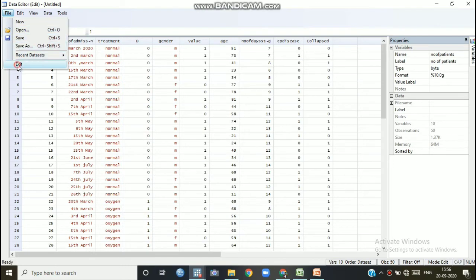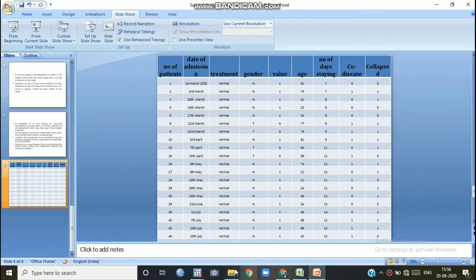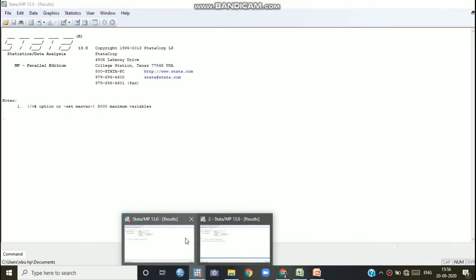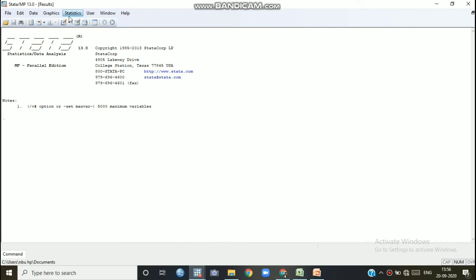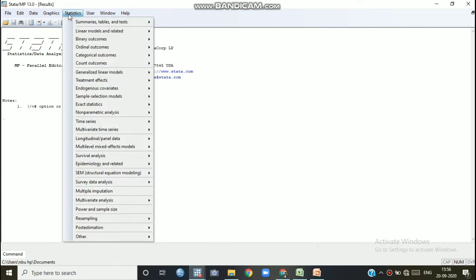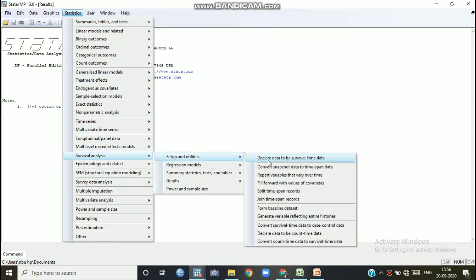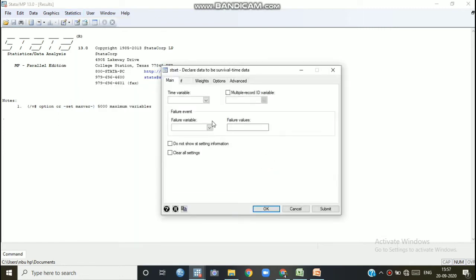Now we have to apply our software. Our first task is to declare that this data is survival data. So go to survival analysis, setup and utilities, declare data to be survival time data. This is our first work, declaring the data to be survival data. Click OK. Okay, the time variable is here.